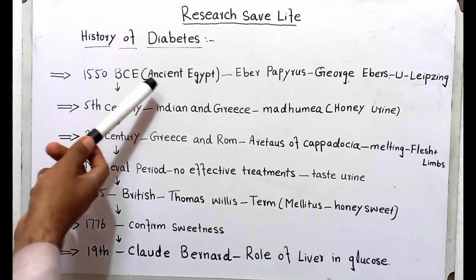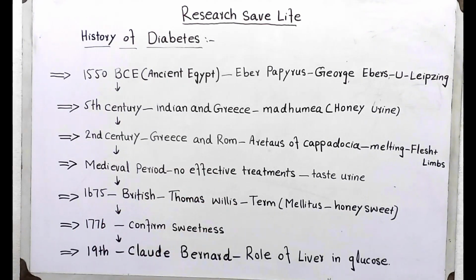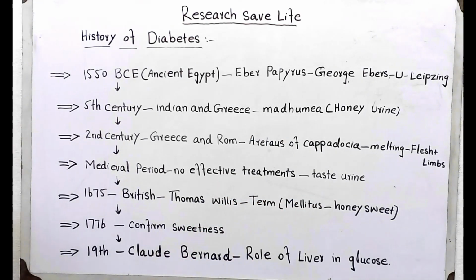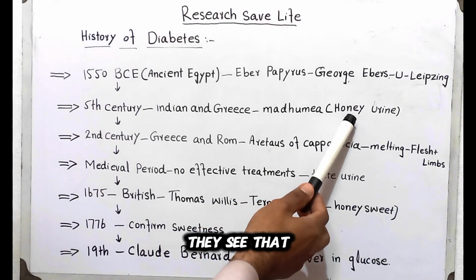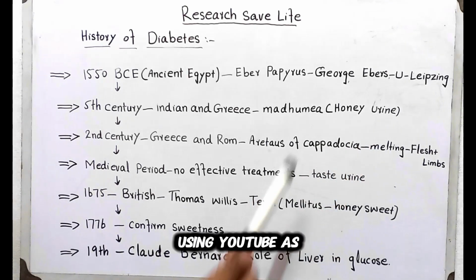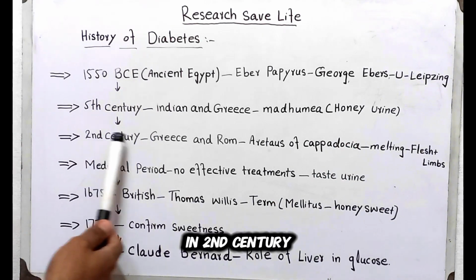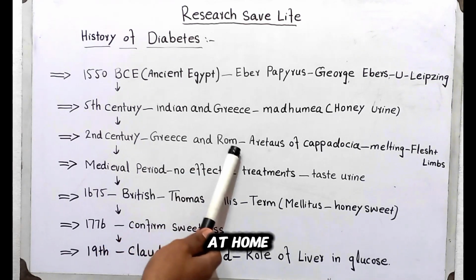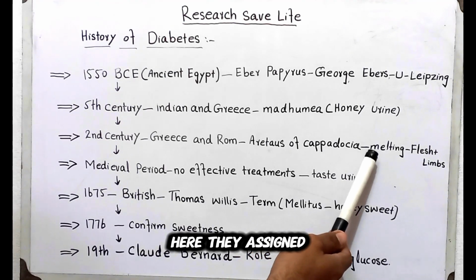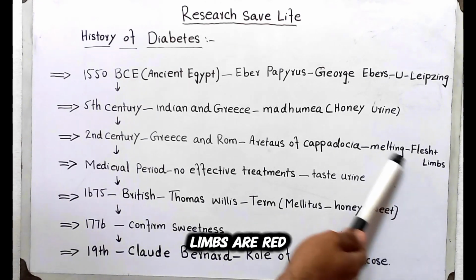After that, the 5th century comes. In the 5th century, in India and Greece, the term madhunia was used, meaning honey urine. This was determined when they saw that bees or ants are attracted towards urine due to the presence of sweetness. In the 2nd century, it also came in Greece and Rome. That was Aretaeus of Cappadocia. He said that the symptoms are that flesh and limbs melt.